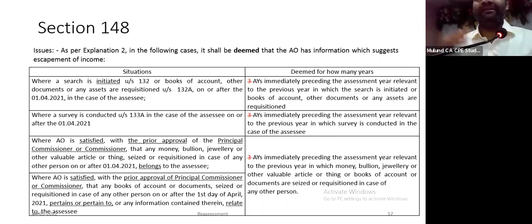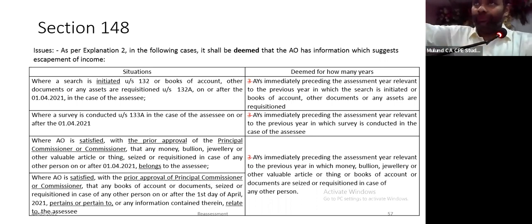In my humble opinion, it doesn't really make any difference. He can do whatever he wants to do. But there are court judgments, especially if I remember, there is a Madras High Court judgment. It says if you fall under 153A or 153C, AO cannot issue 147. So now that controversy has gone. Now everything is to be done under section 148.